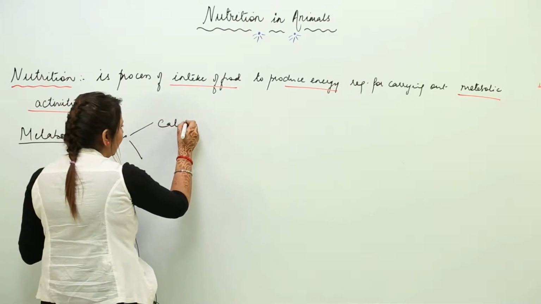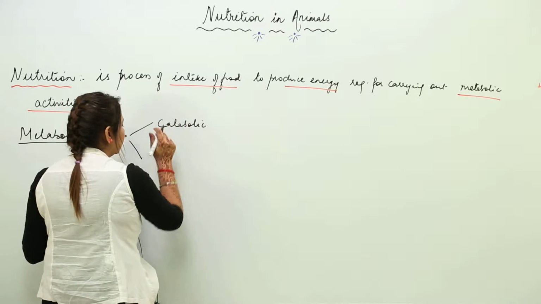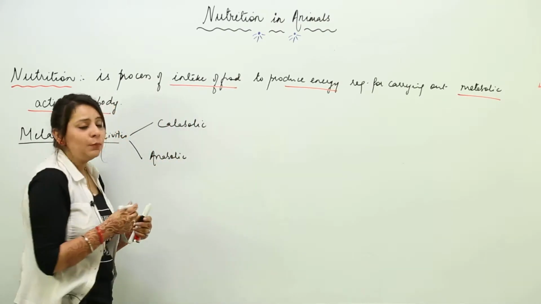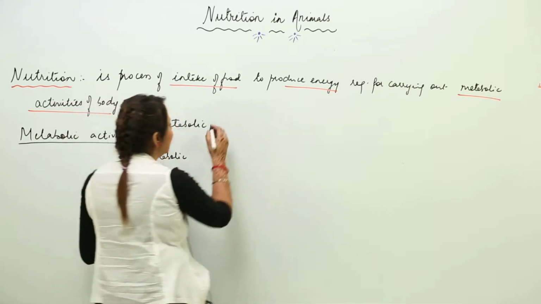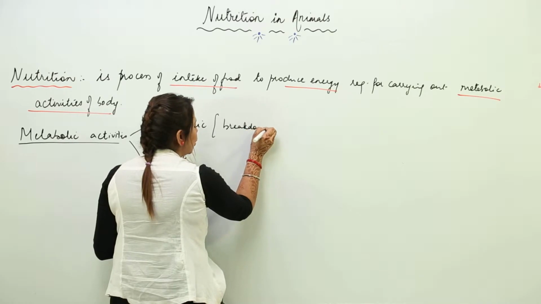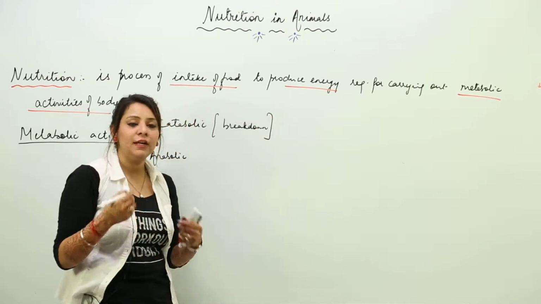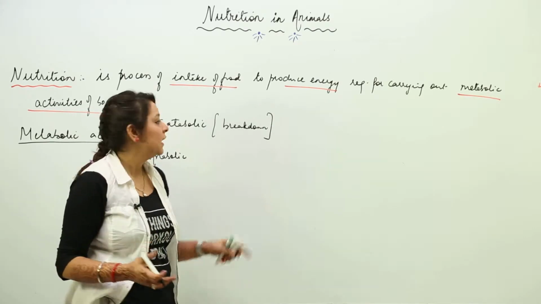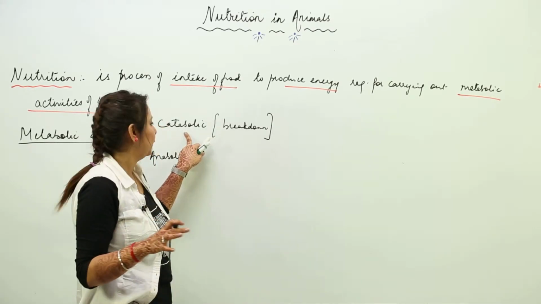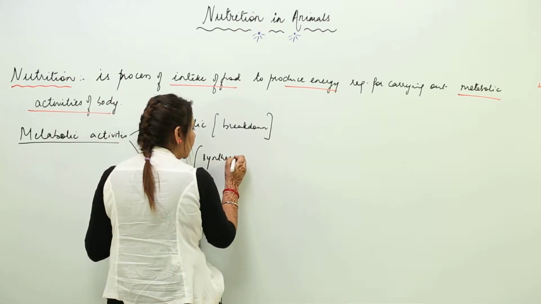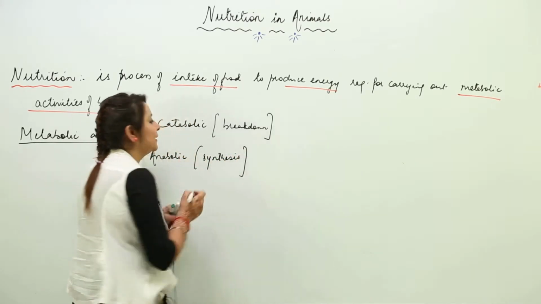One is catabolic, the other is anabolic. Catabolic activities involve all those activities which involve breakdown processes. So all the activities occurring in a body that involve the breakdown of anything are just termed as catabolic activities. And the one which is involved in synthesizing anything is called anabolic.